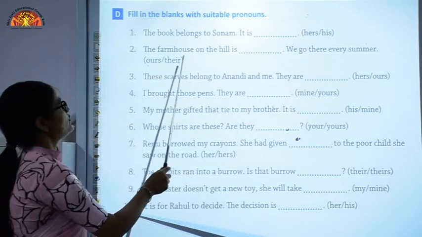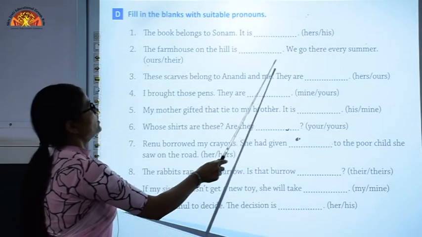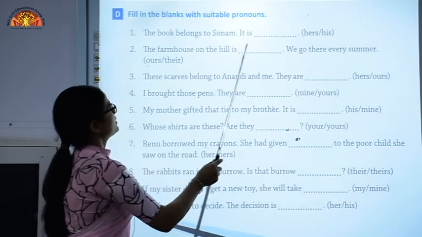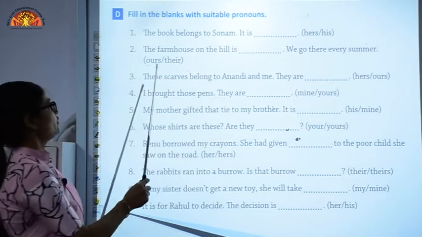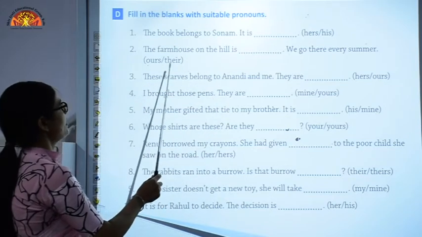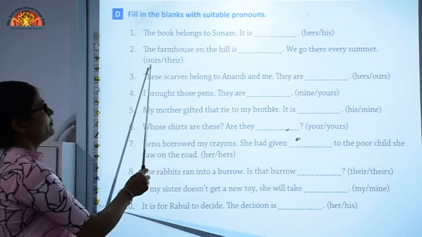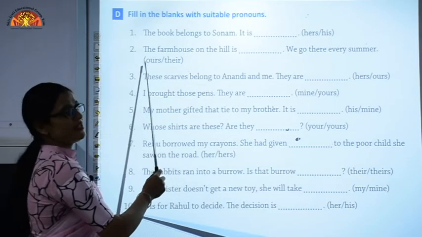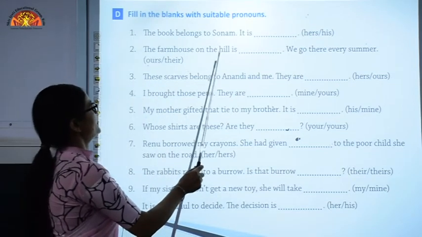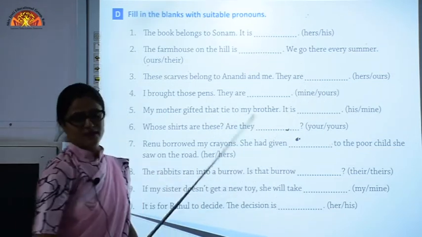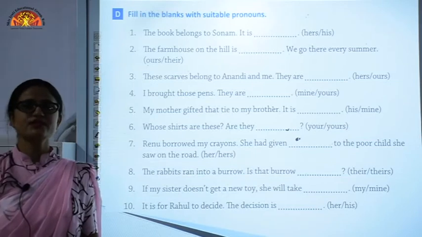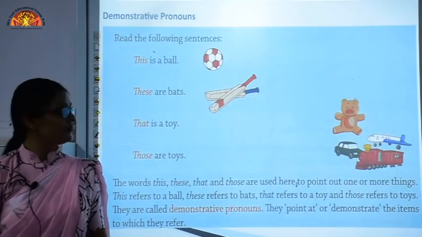The farmhouse on the hill is dash, we go there every summer. Which is the correct pronoun we will be using, ours or their? The correct pronoun will be ours. So the sentence will be, the farmhouse on the hill is ours, we go there every summer. Rest of the sentences you have to do on your own.